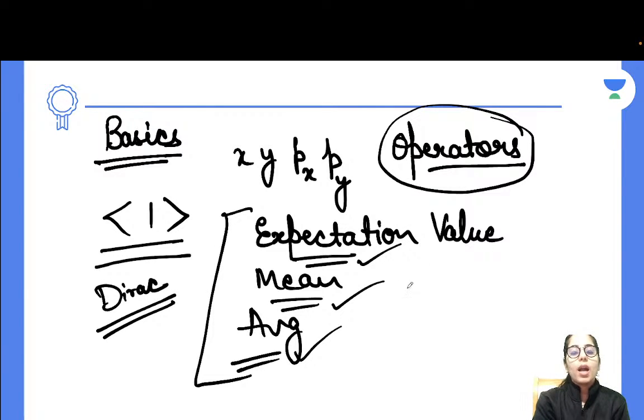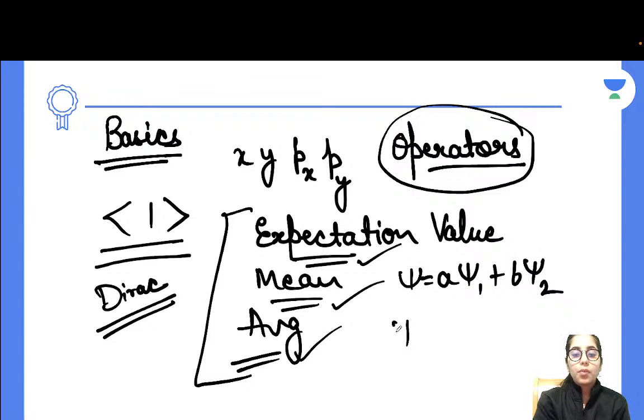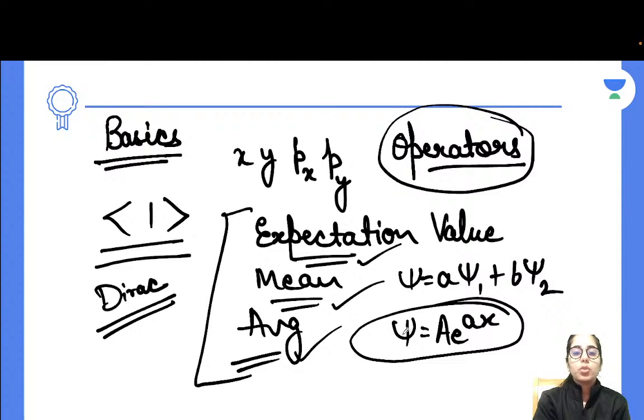Now if you have a wave function given to you as a superposition of different states, or if the wave function is given to you in a form like e to the power ax, then what will you do? All that should be getting clear, and all that is very important for everyone to consider. How the wave function's form can affect your approach to get the answer for a particular type of question.